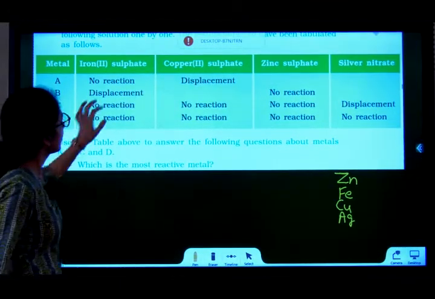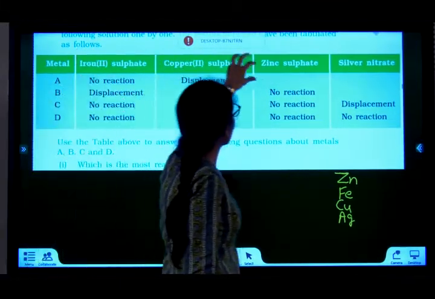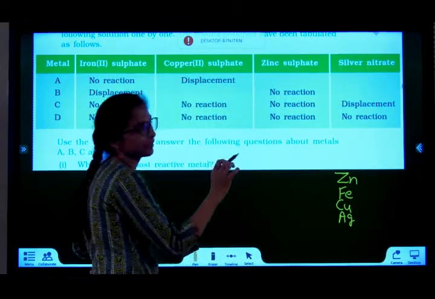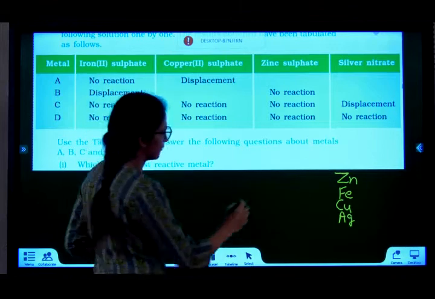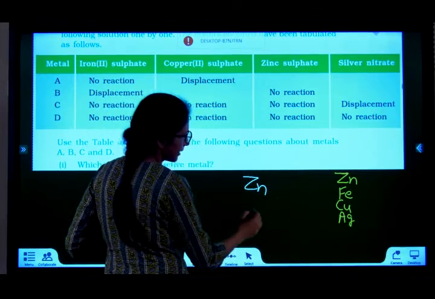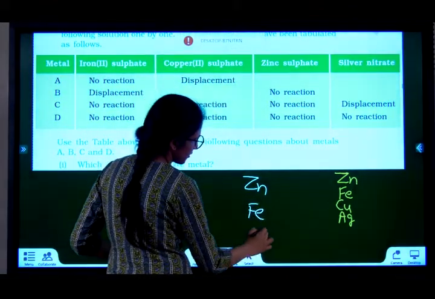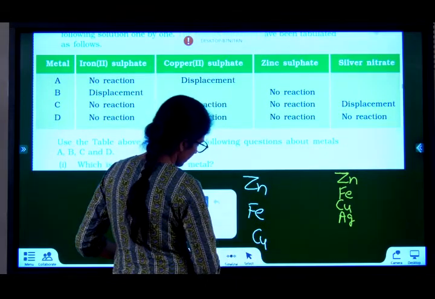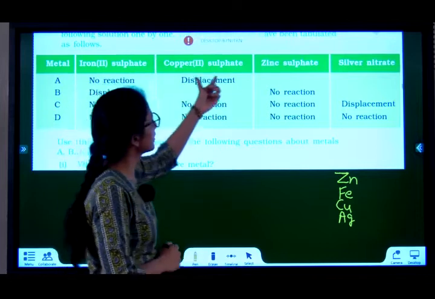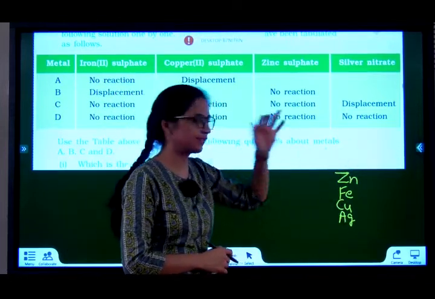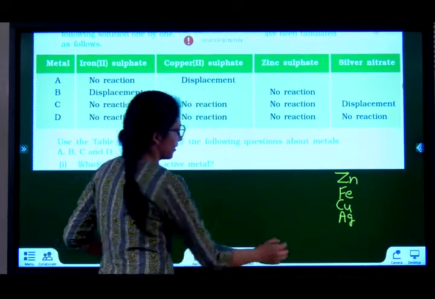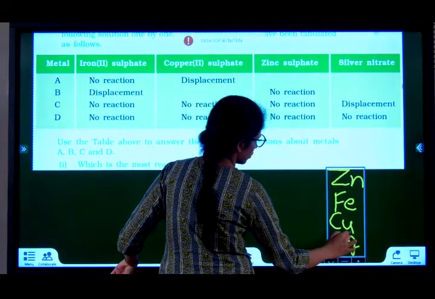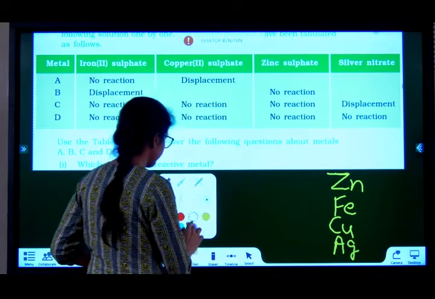See, we are dealing with iron, copper, zinc and silver. So I have taken iron, copper, zinc and silver and arranged it according to the reactivity series. Zinc is highest, then we have iron, then we have copper and then we have silver, right? So you can see these series exist here. So now observe,